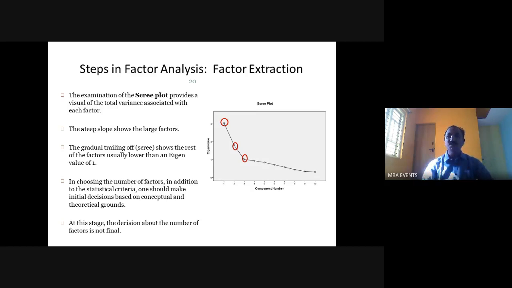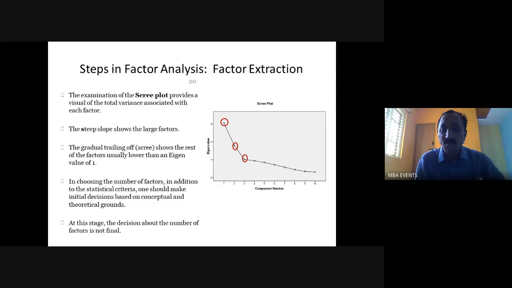Conceptual and theoretical grounds mean the conceptual models developed by researchers in their previous studies, or theories which were proven, and how many dimensions a particular study has. For example, customer perception and customer satisfaction: from the point of view of marketing, we see 4 dimensions or factors, under which various items will be considered. Based on these 4 dimensions, we can consider further items for further study. That is based on what?